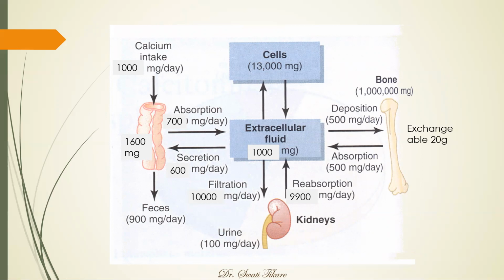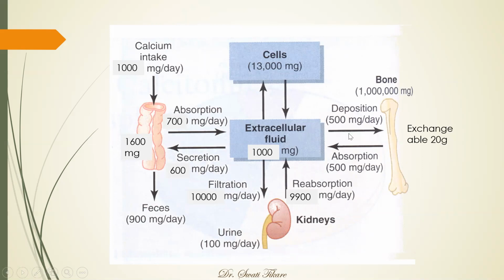You need not get confused about how it is 10,000 when the intake is only 1000. It is getting recycled so many times. So overall in a day, 10,000 mg is getting filtered in the kidney, and the kidneys reabsorb 9,900 mg per day. Almost everything they are reabsorbing except for 100 mg, which is excreted in urine. Okay, so 100 mg in urine.